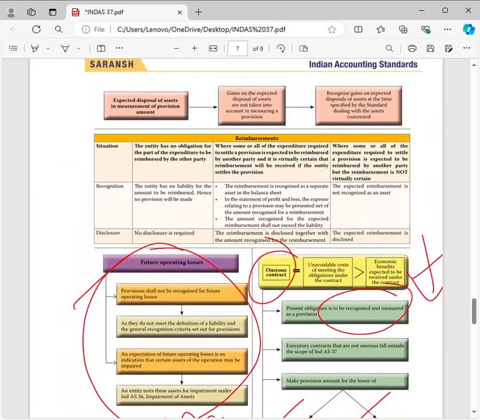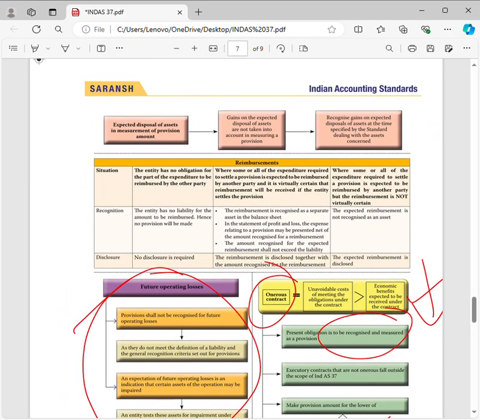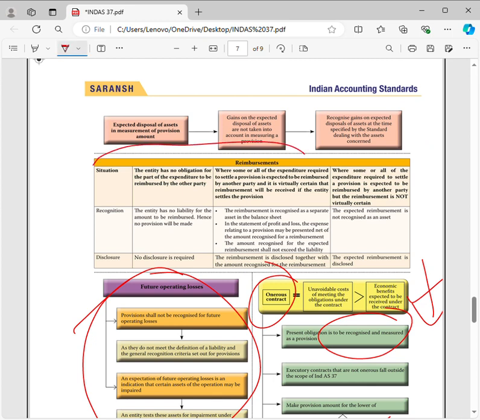Now, another provision, reimbursement. Reimbursement provision means if the expenditure required to settle an obligation is expected to be reimbursed by another party, or it is virtually certain.